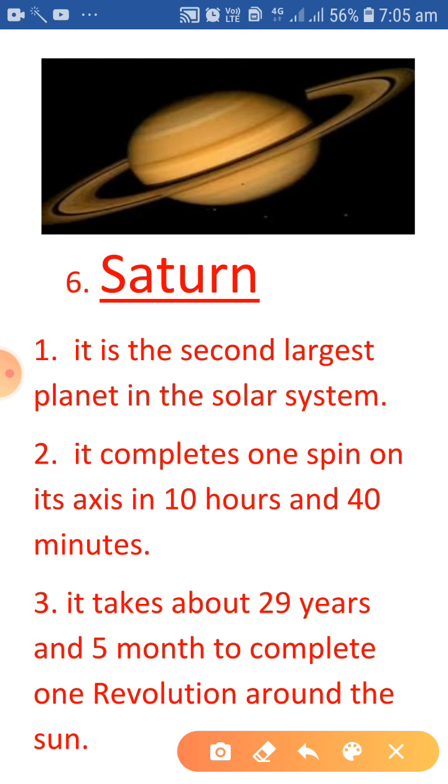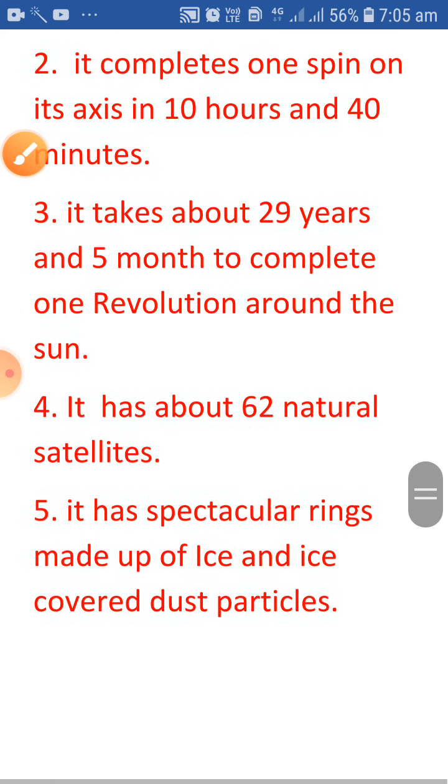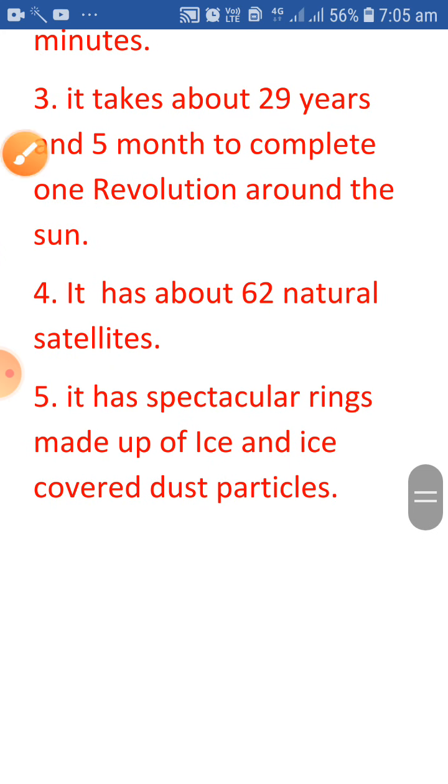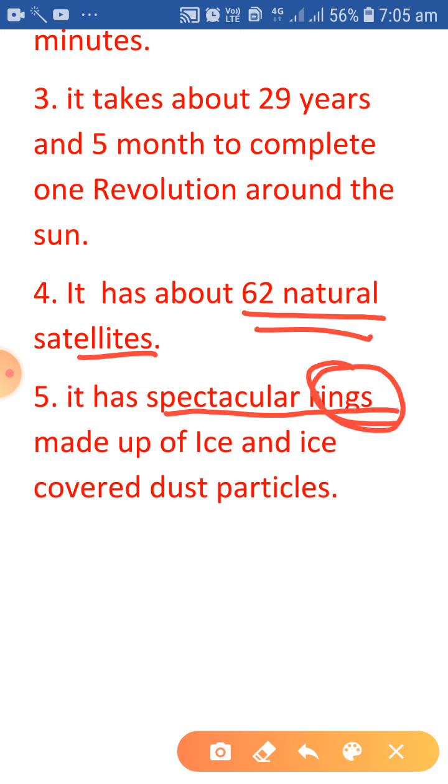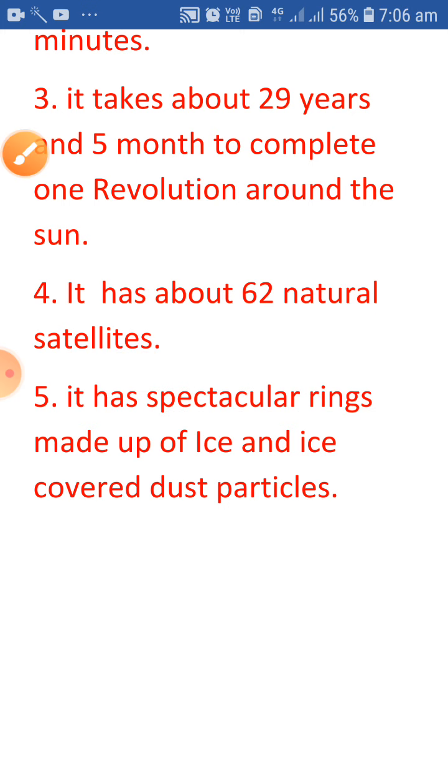The next and very important, or we can say beautiful planet of our solar system is Saturn. It is the second largest planet in the solar system. It completes one spin on its axis in 10 hours and 40 minutes. It takes about 29 years and 5 months to complete one revolution around the sun. It has 62 natural satellites, means 62 moons. It has spectacular rings. We already discussed this thing. Because of these rings, it appears very beautiful. That's why we say the beautiful planet of our solar system.